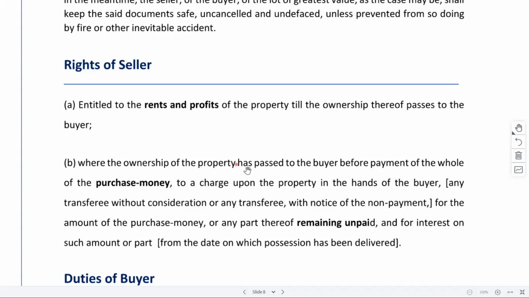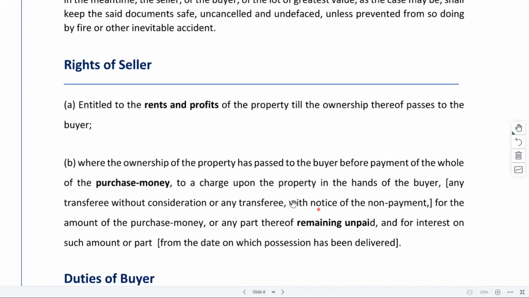Where the ownership of the property has passed to the buyer before payment of the whole of the purchase money. Sometimes it may happen that you have only promised to pay half of the money, or promised to pay the entire money, but even based on that promise only, property is being transferred, right? So in a case where ownership of the property has passed to the buyer before he has actually made this complete